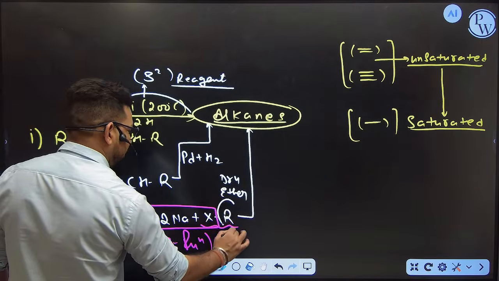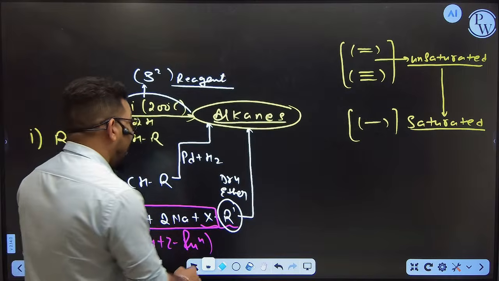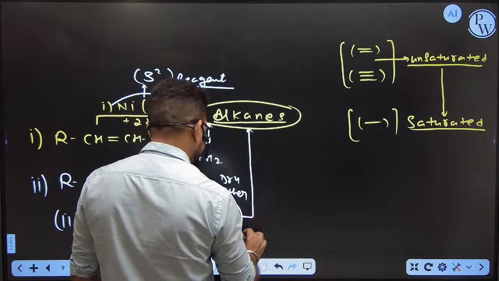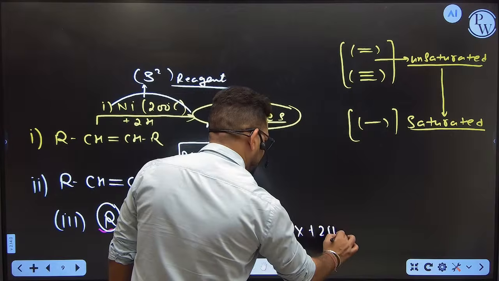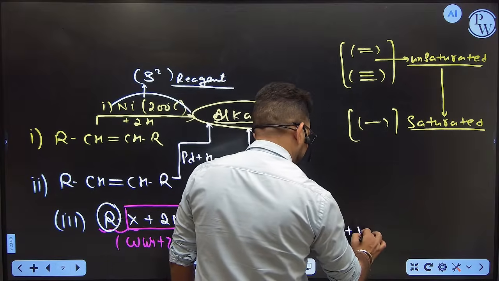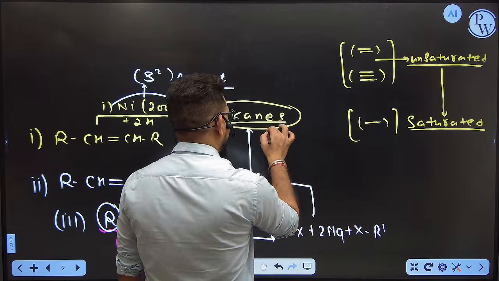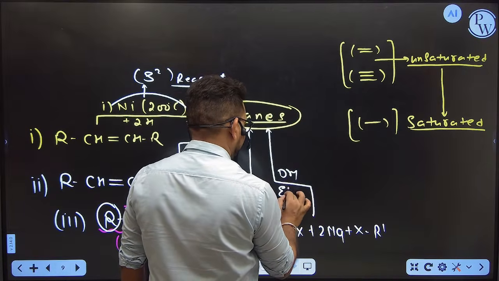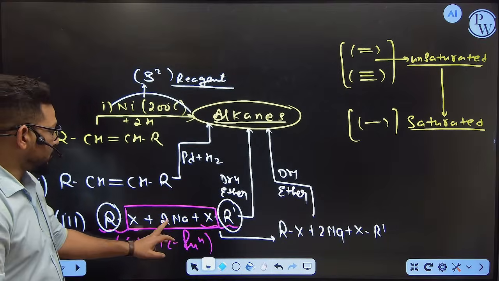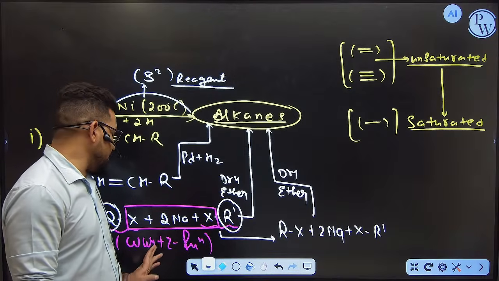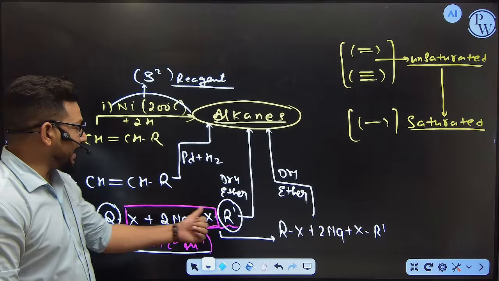suppose I am taking here R dash, then we can prepare two kinds of cases. How are we going to prepare it? Remember that when you convert RX with sodium and XR dash, you again pass this compound with dry ether. So what is the difference between these two? Actually it is also sodium with dry ether, patented with the name of the Wurtz reaction. The scientist's name is Wurtz. So we form R and R, which is called the alkane.